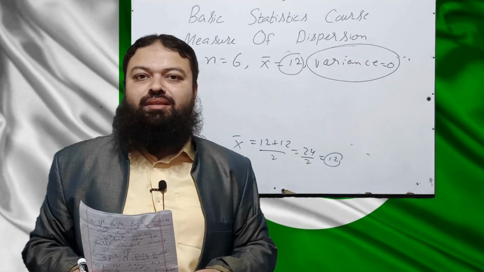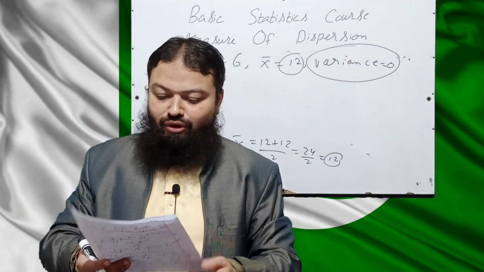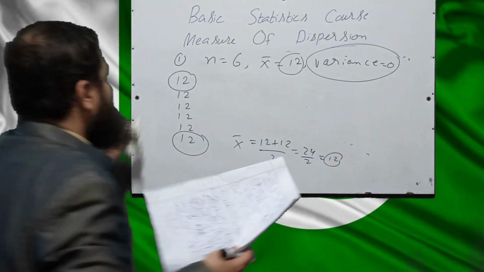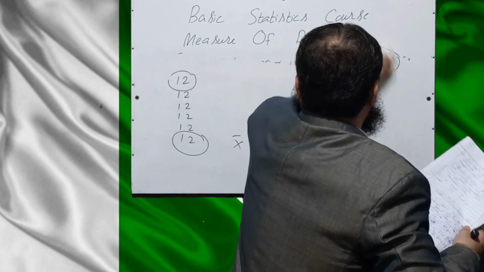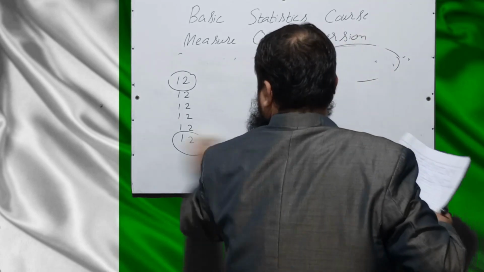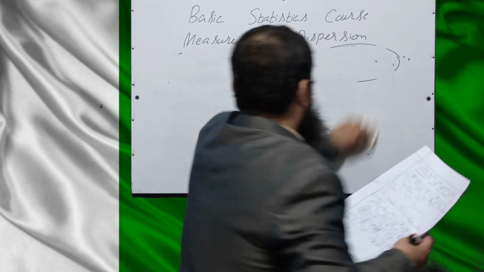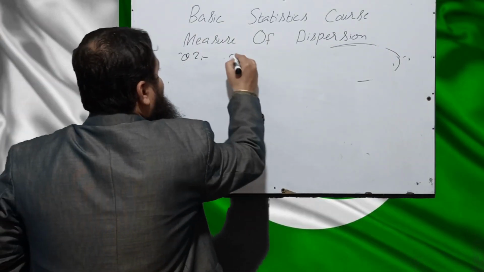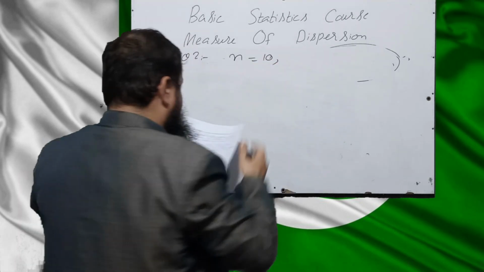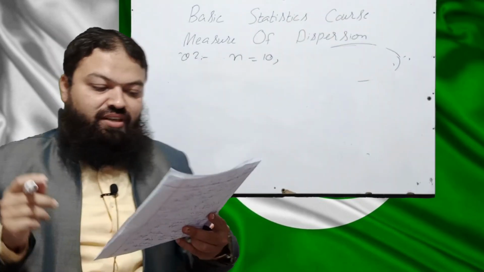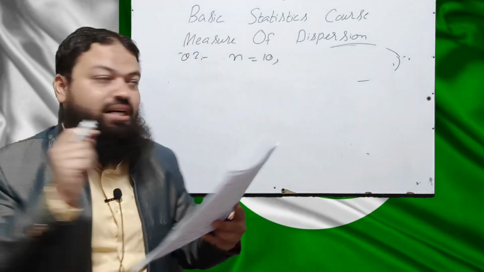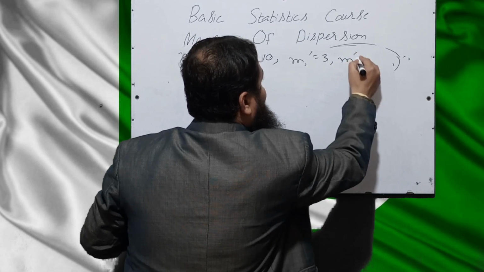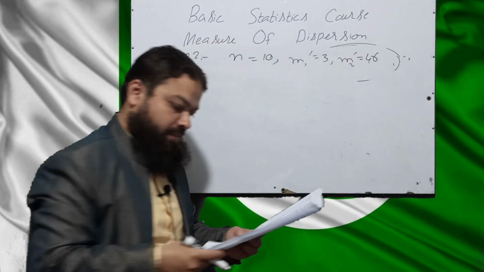Question number 2, for a distribution of 10 observations, is also a very important question. There are 10 observations in the data. The first 2 moments about the origin are given, m1 prime is 3, and m2 prime is 46.